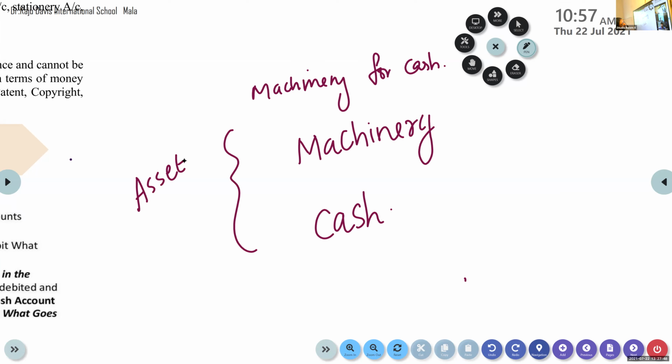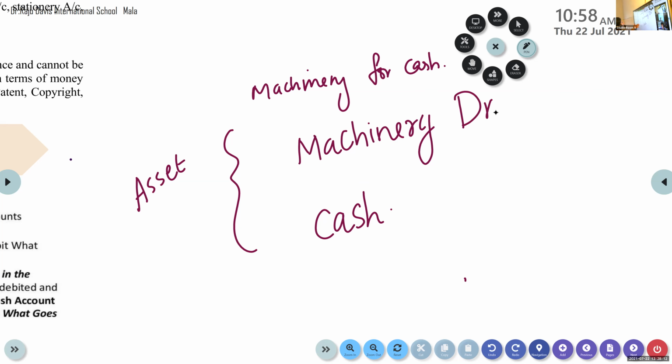What was the rule? Debit what comes in. What is coming inside? Machinery. So debit what comes in. So which account are you going to give the debit? You will give debit to machinery. And automatically the next one becomes the credit.